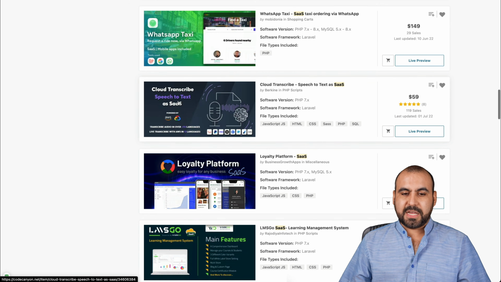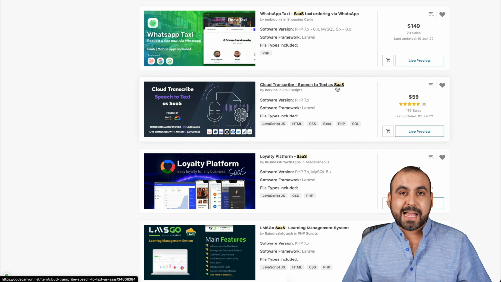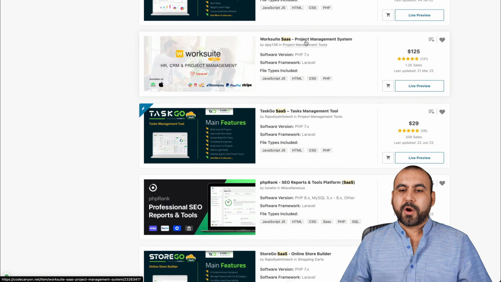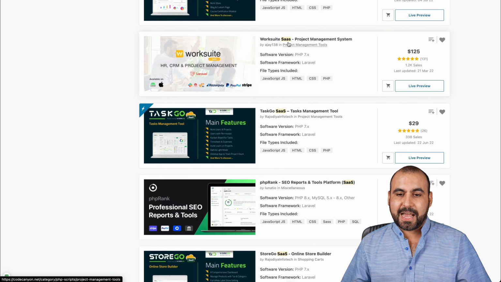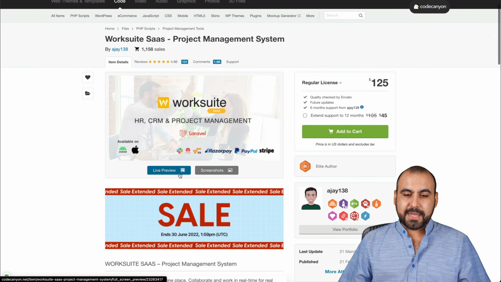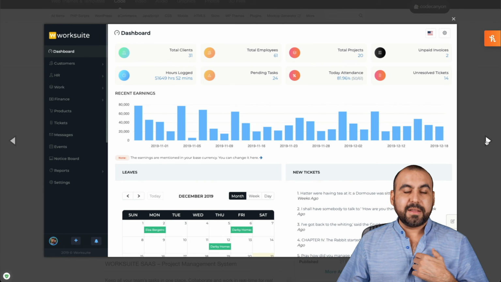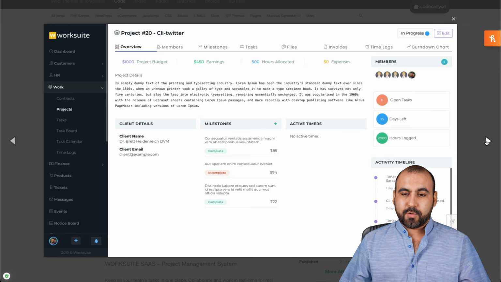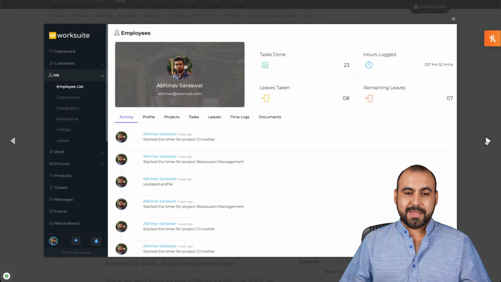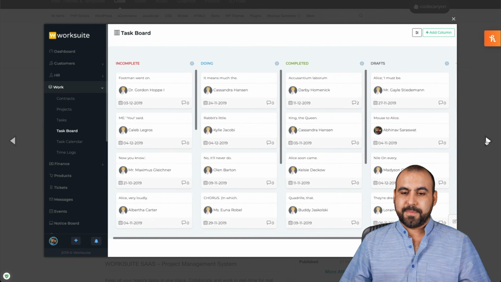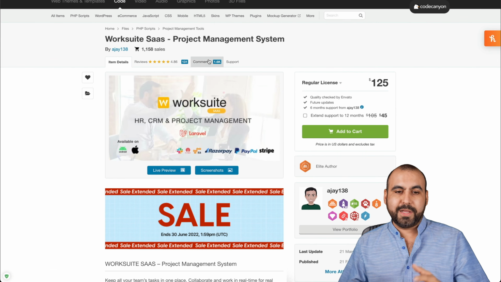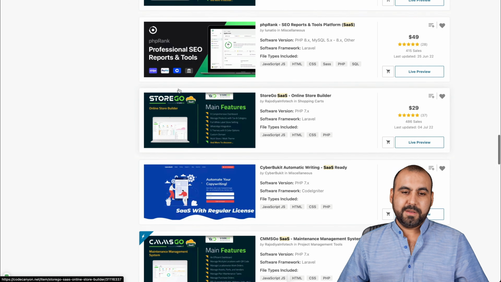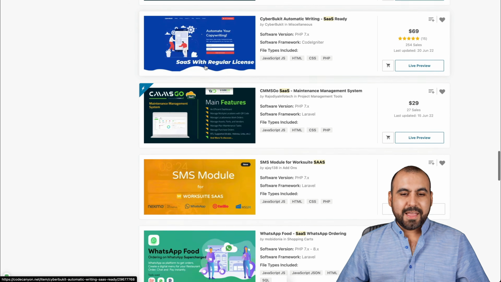There's a bunch of things, for example, speech to text, and it's already a SaaS. I mean, offer something like that would be really modern. A work suite, a project management system built as a SaaS. This one I haven't purchased yet, but it's really popular. But if a client is asking me to build this for them, man, I'll grab this in a second because it's already easy to use. It has all the system and you can start offering it really quickly. And the client's gonna be amazed with this. A task management tool, a professional SEO report tool. There's a bunch of these.